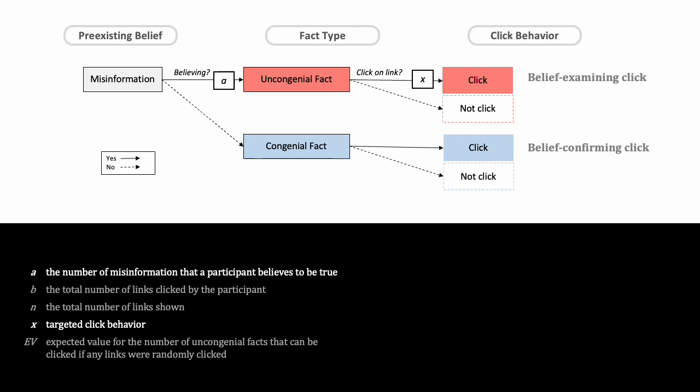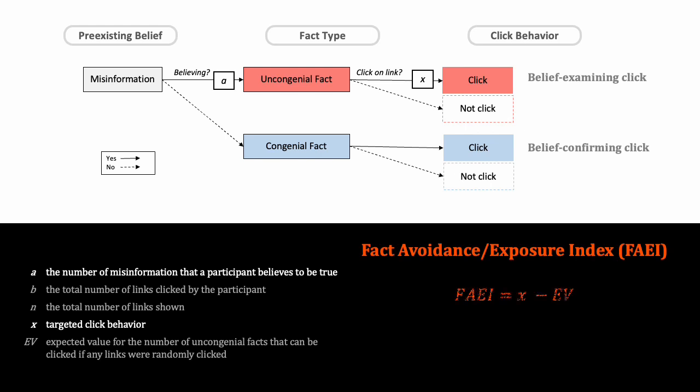To measure the selective avoidance of belief-examining clicks, we developed a new index that we call the Fact Avoidance Exposure Index, FAEI. The simple concept of FAEI is to compare the observed targeted click behavior with the expected value as a baseline.